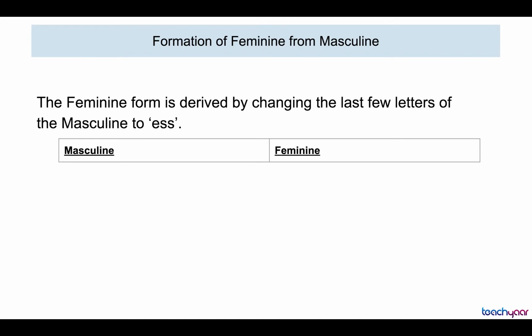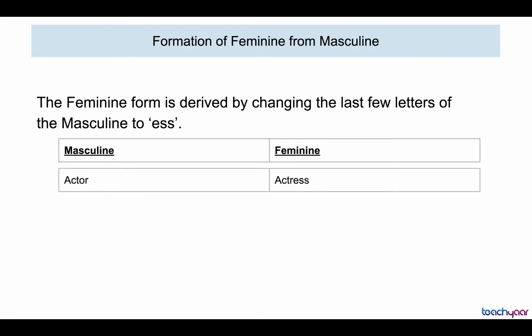Let's see another case. In this situation, the feminine form is derived by changing the last few letters of the masculine to ESS. That means the ending is ESS. Let's see. Actor, actress. How does it end? ESS.